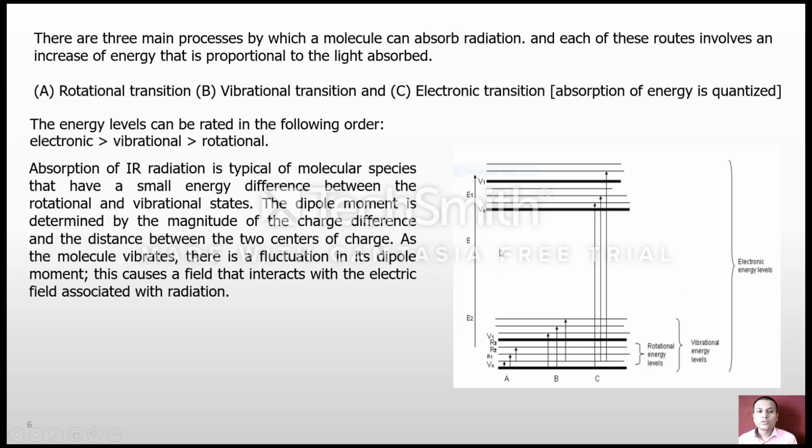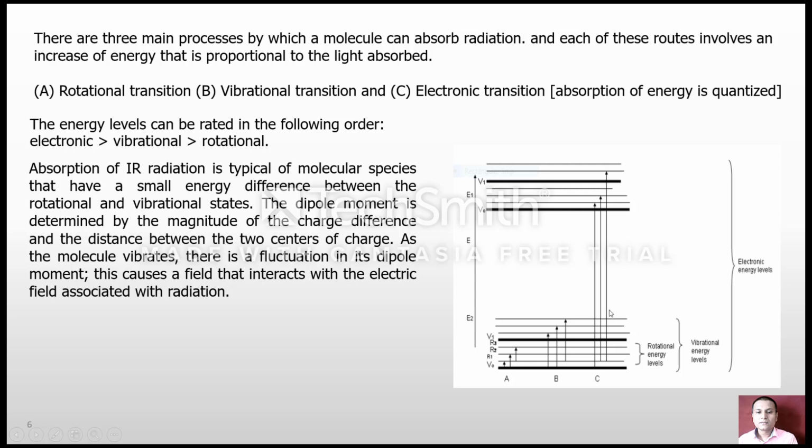So when a molecule absorbs energy, it undergoes three types of transition: rotational transition, vibrational transition and electronic transition. The energy required for the electronic transition is more than vibrational, which is more than the rotational. So the difference between the vibrational energy levels is very small.